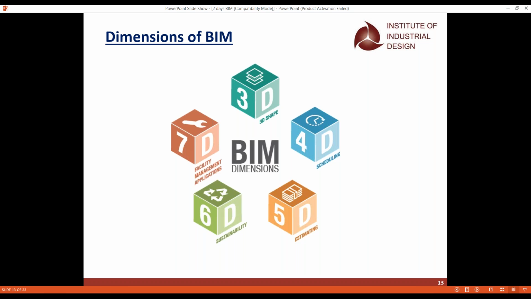And when it comes to the last dimension of BIM, that is the 7D. It is the facility management application. So again, we have to start from the beginning. It goes from length, breadth, height, time, cost, sustainability, and facility management. So these were all the 7 dimensions of BIM, and we'll see each and every one in detail.